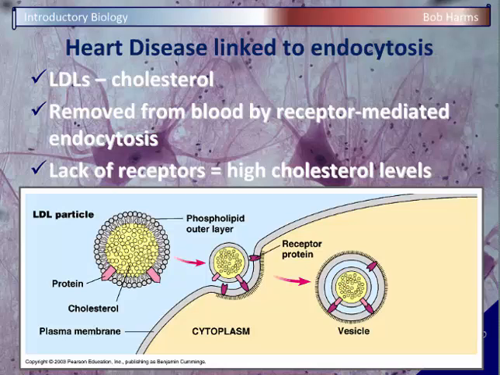It really just depends. And so here we see this example. Here's our LDL, our combination of protein and fat. Here's a membrane of our cell with these receptor proteins. They bind that LDL. They're going to take it in through receptor-mediated endocytosis, digest it, and it's harmless. And so our receptors are directly linked to our genes. And again, that can certainly put you either at a higher or lower risk for something like heart disease.